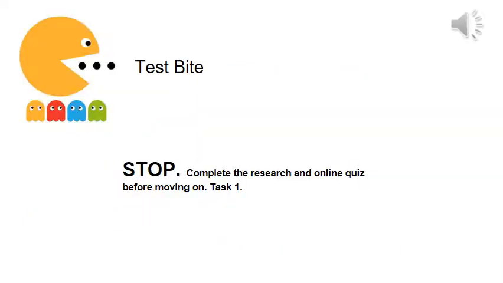Right, so you've had a quick information burst about the thoughts and feelings of people at the time the play was written. Every time you see this little Pac-Man symbol is your chance to stop, complete a task online, which we'll find on Google Classroom, and then when you've, in this case, completed the quiz, come back to me and then you can continue the lesson.